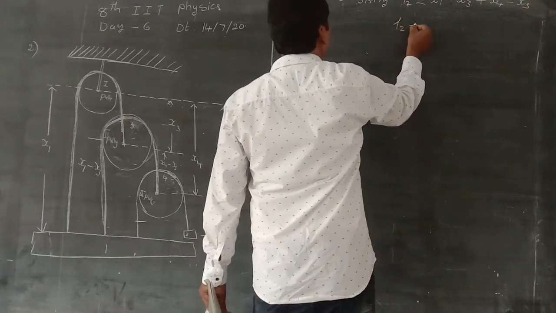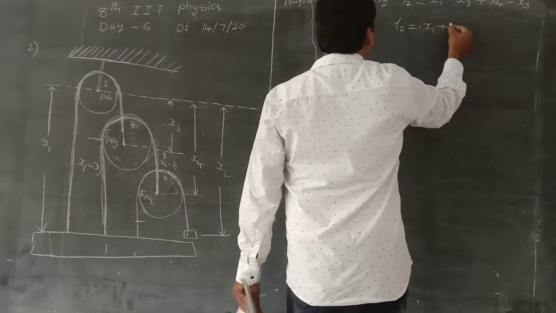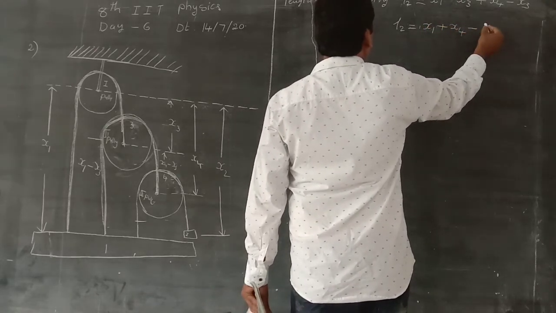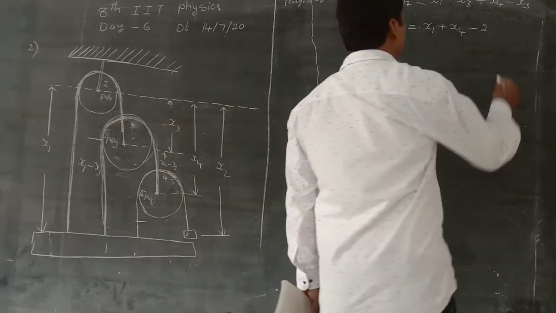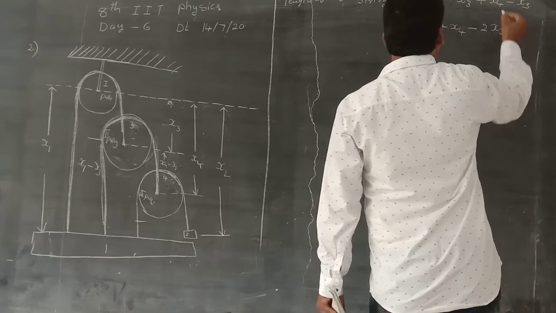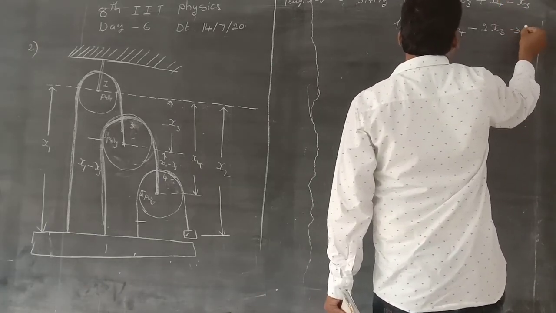Therefore L2 is equal to x1 plus x4 minus 2x3. This is equation 1. This is equation 2.